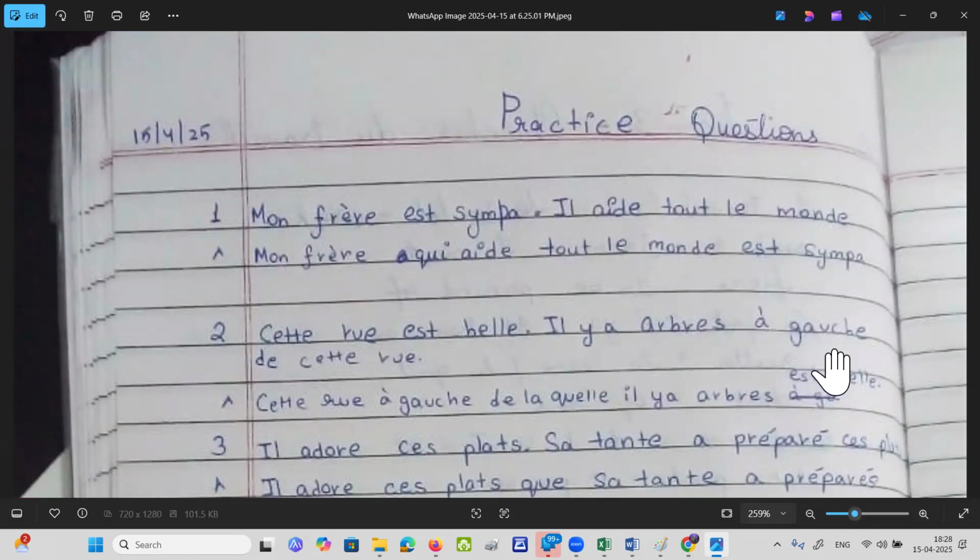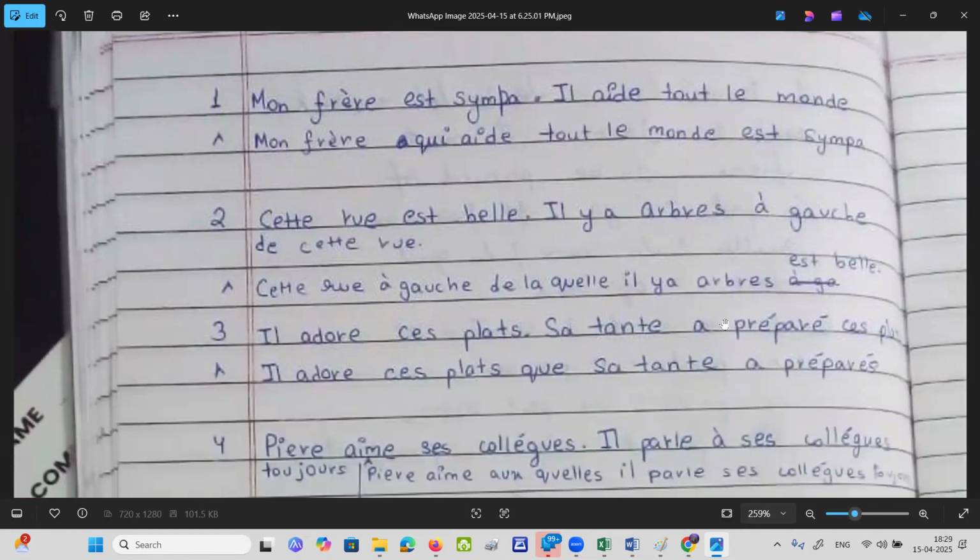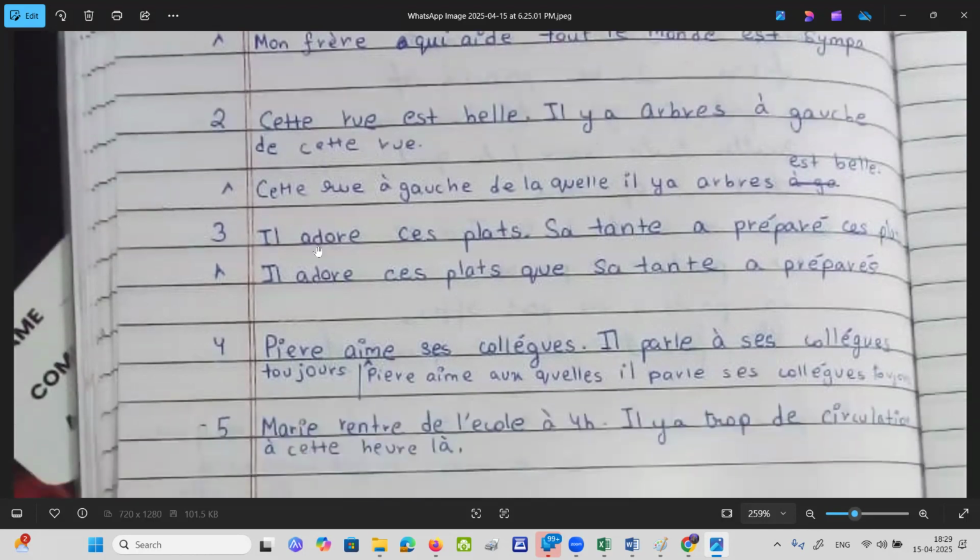This street is beautiful. There are trees on the left of the street. Duquel came because of "à gauche de", which is a big preposition. So the set is à gauche duquel. What is the A? The A has gone to the end. Did you see that? Okay. He loves these dishes. His aunt has prepared the dishes.